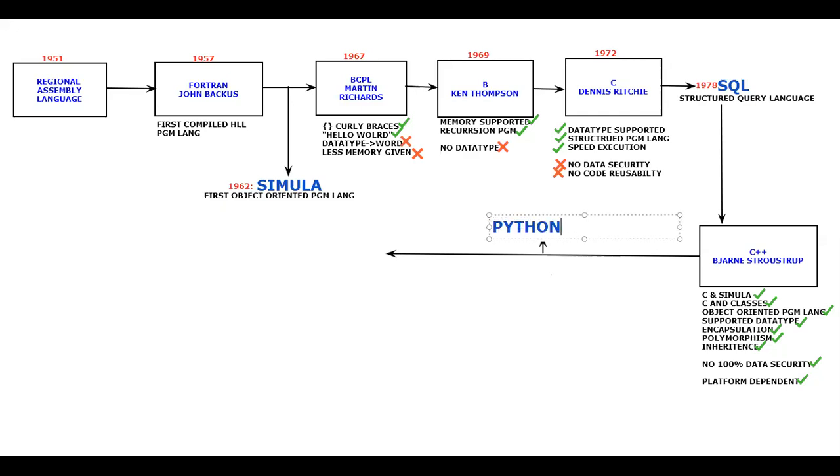The Python programming language was also created during this era itself. What is the year? It was released in 1989, officially in 1990, but the first launch was in 1989. Let me reduce the font size and keep it here.